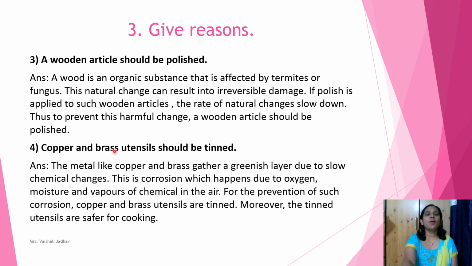Fourth one, copper and brass utensils should be cleaned. And the answer is, metals like copper and brass gather a greenish layer due to slow chemical changes. This is corrosion, which happens due to oxygen, moisture and vapors of chemicals in the air. For the prevention of such corrosion, copper and brass utensils are tinned. Moreover, tinned utensils are safer for cooking.